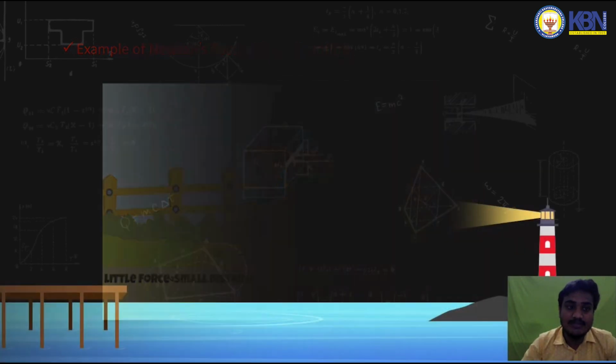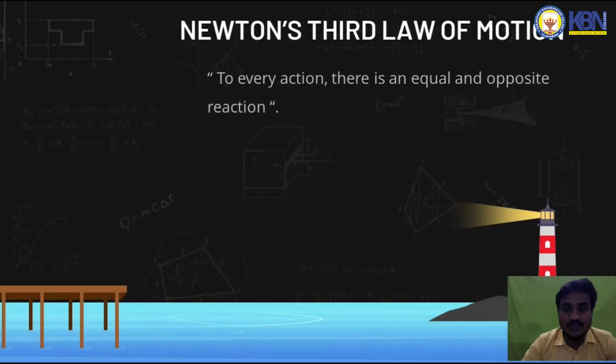Now coming to the third review of Newton's third law of motion. This you have known very well. You have seen this in daily life also. It deals with, to every action there exists an equal and opposite reaction, right? This you can see in real life examples also. Suppose you take an elastic ball and hit it against a wall, the ball comes back in the opposite direction. If you throw the ball in this direction, the ball comes in the opposite direction after hitting the wall.